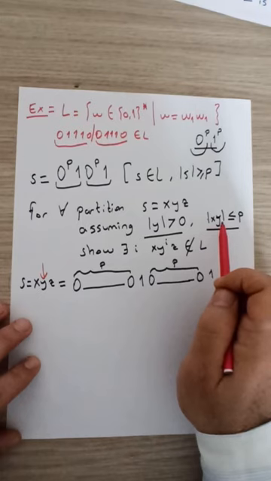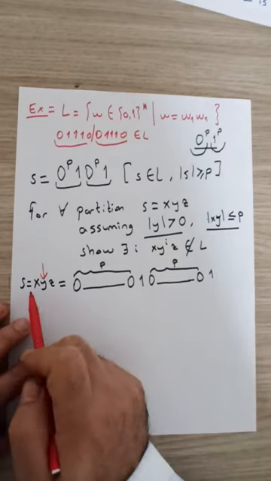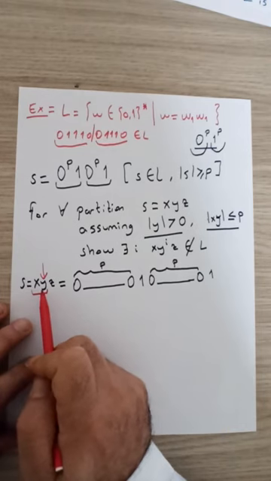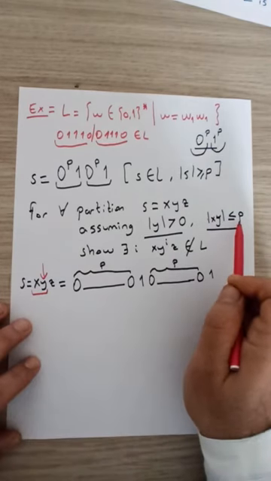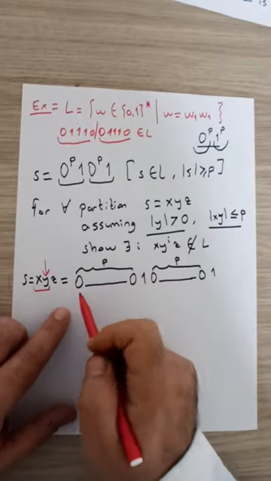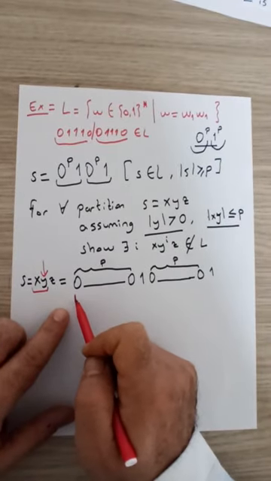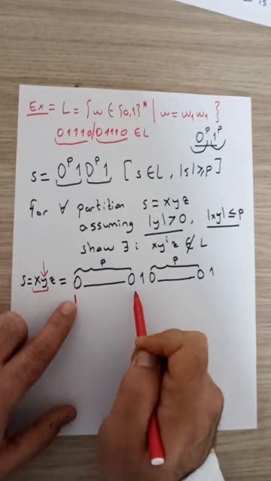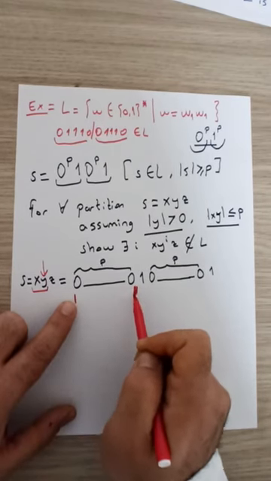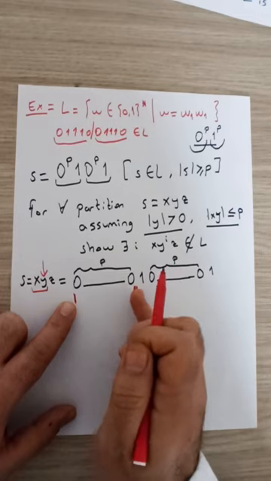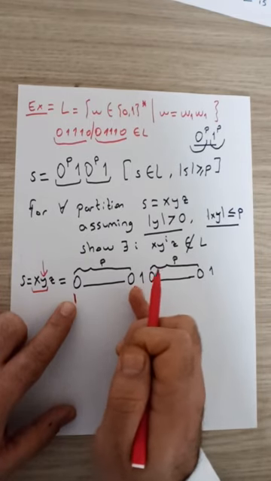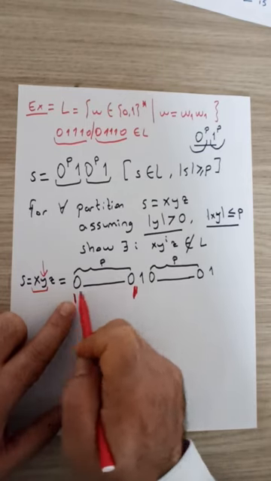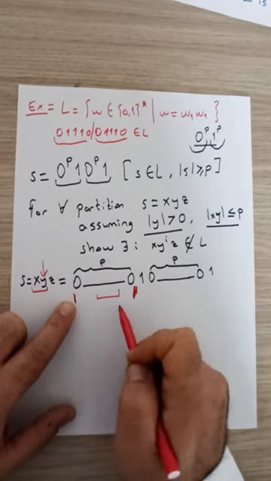Due to the condition that the length of x and y together, the two initial substrings, should be less than or equal to p, xy starts here and can span only this range. So any part of y will not go this far, which means that y is somewhere among the initial zeros.